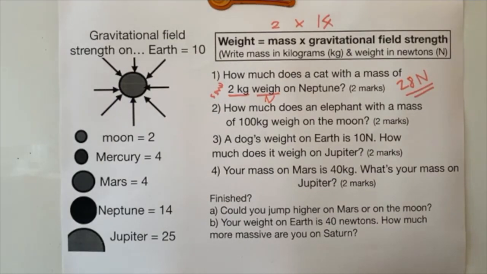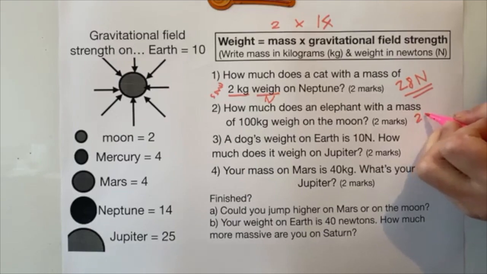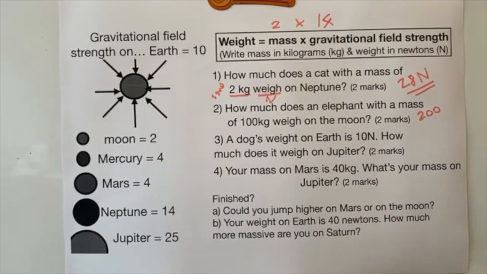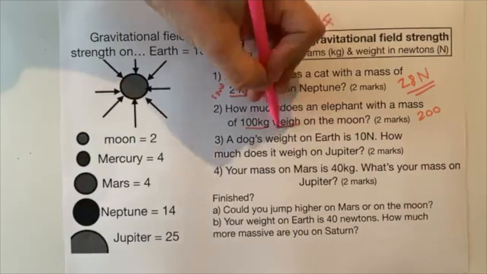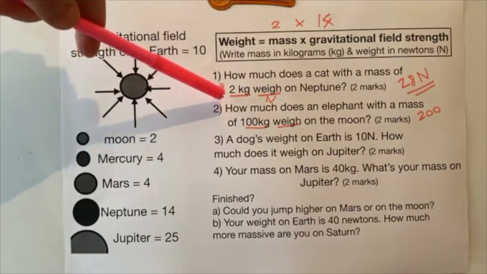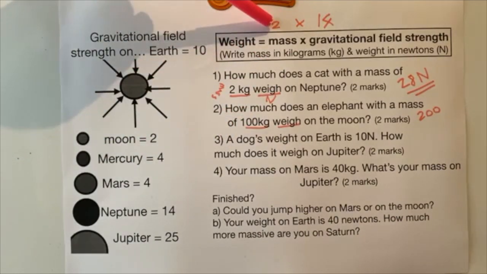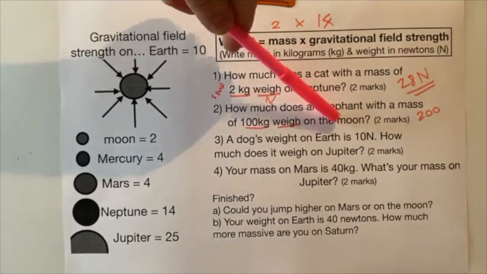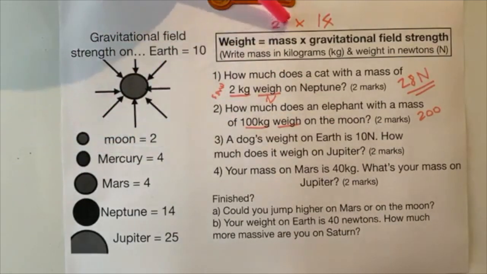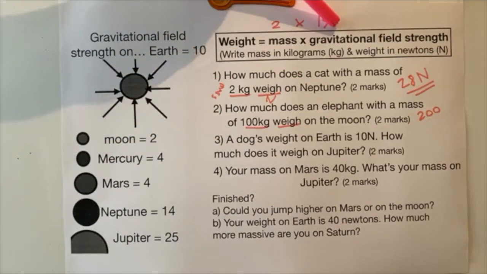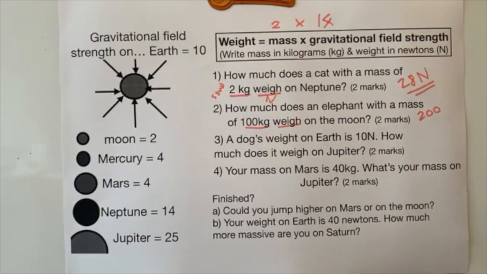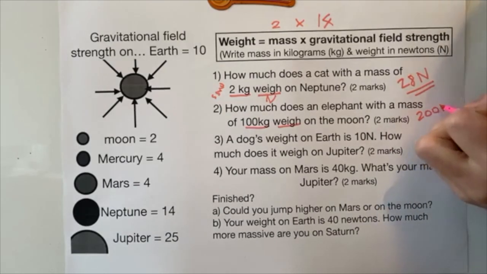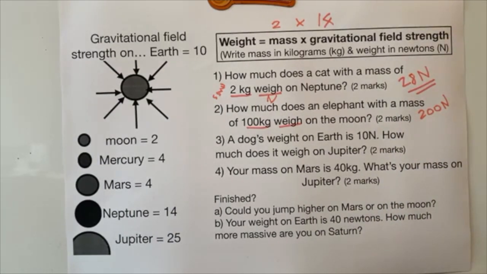So EJ has said 200 kilograms for this one. Nearly right. So the elephant's got a mass of 100, but we're looking for the weight, which is measured in newtons, okay? So you've got the mass of 100. The field strength on the Moon is 2, so you do 100 times 2, which is 200, but you're calculating the weight, which is a force. So it must be 200 newtons. There we go. I can go quite slowly because I think these are quite hard.